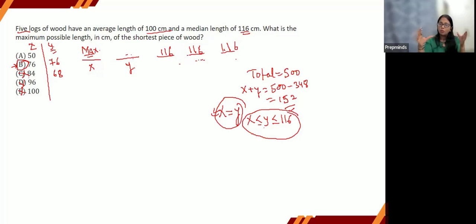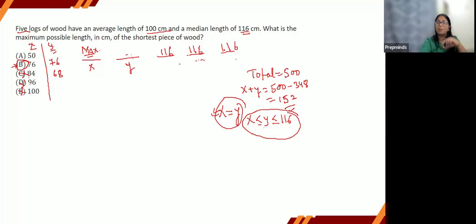Whatever the sum is, we are dividing it equally among the number of values, right? If you are able to get that fundamentally correct apart from the formula, then GMAT questions, even the harder ones, will be easy to solve, right?